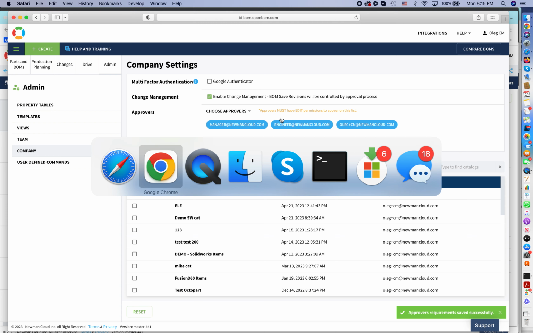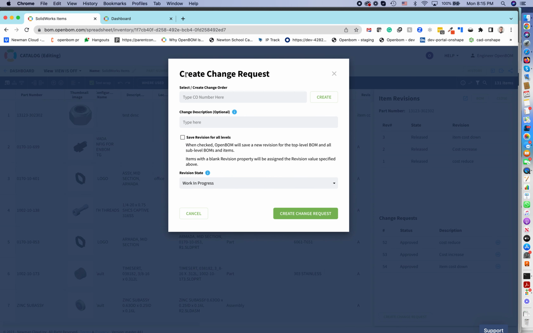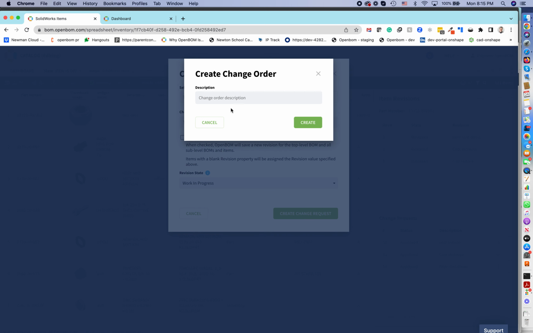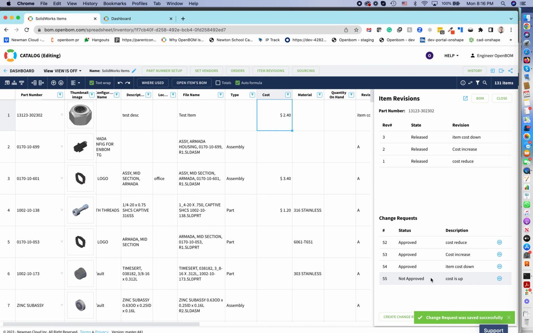So let's jump back to the item. I have an item, a very simple item, and I am increasing the cost of this item. As I increase the cost, I want to create a revision that can be used for this cost. In order to do it, I, as an engineer, create a change request. So I create a change request, it will be change order cost increase.